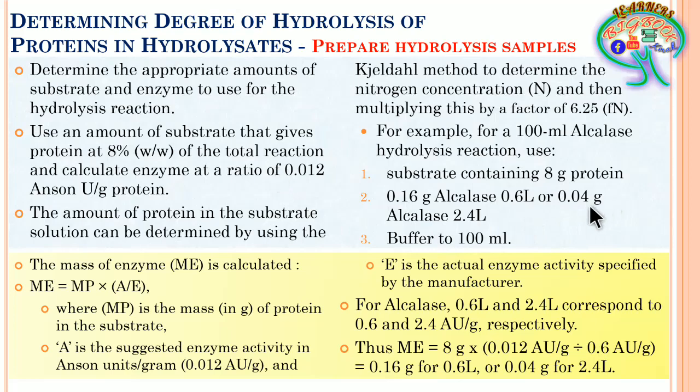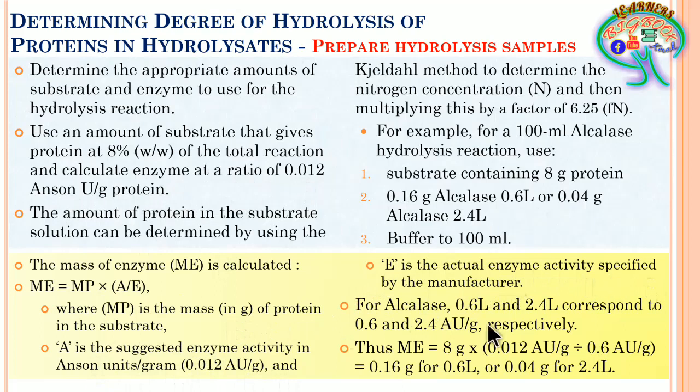This is what the scenario has to be created, and further the mass of the enzyme is calculated by Me is equal to Mp into A by E, where Mp is the mass of protein in the substrate, A is the suggested enzyme activity in Anson units per gram. Now here you can see that the suggested enzyme activity unit, which has been already given here, is 0.012 Anson unit per gram protein, where E is the actual enzyme activity specified by the manufacturer.